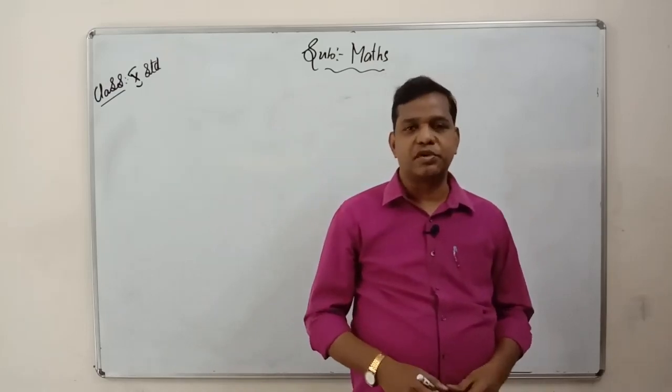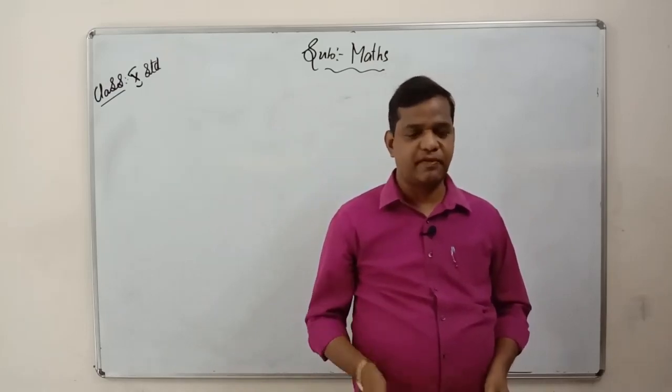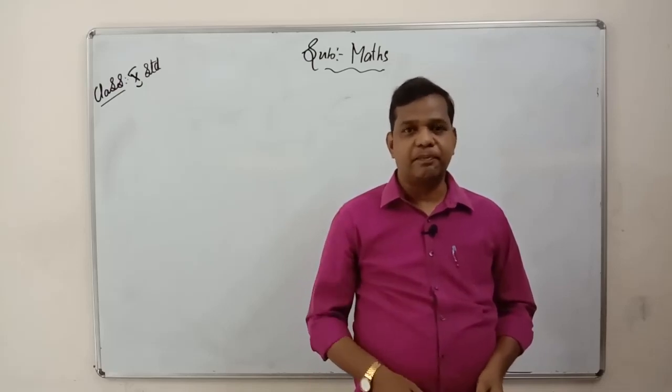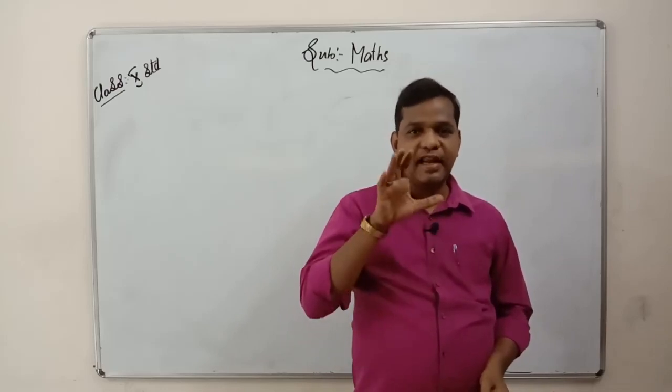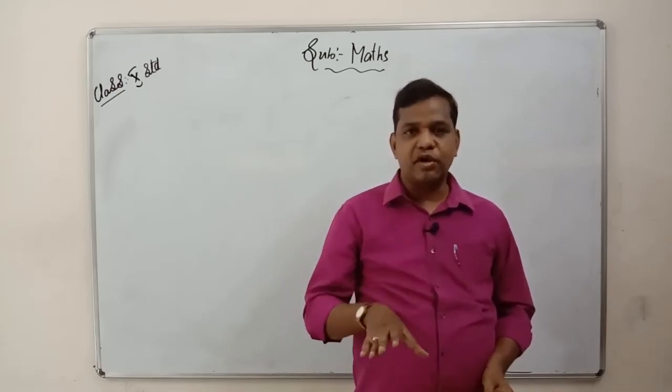A plus b whole square equals a square plus 2ab plus b square. Then what does it mean? Why do you want those formulas? Where do you use those formulas? We will see in detail, so what we are going to do today.